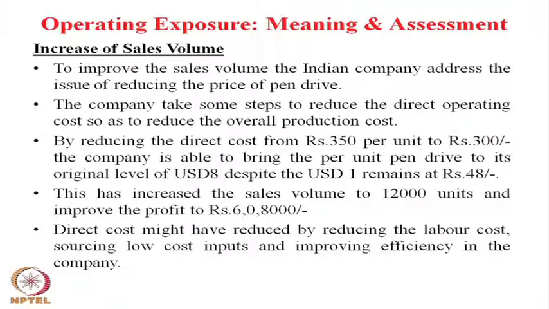And this is the only way the company can absorb the operating exposure. But it is also possible for the company to look at exporting from Walmart to any other organization or company which can give them more price than the $8 per unit.